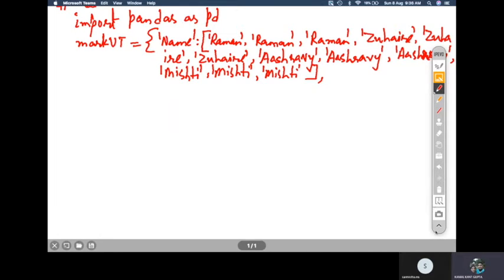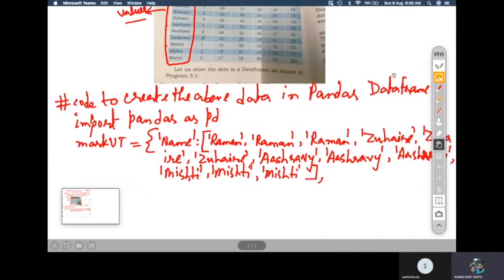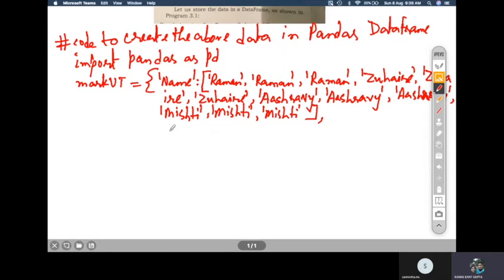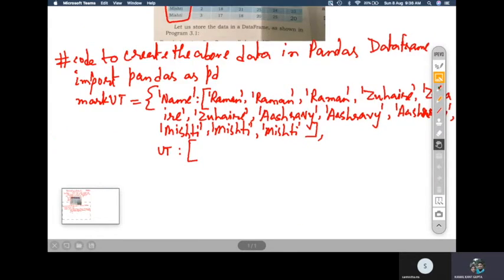Now let us create the second key value pair. The second column is the name of the UTs, the unit tests. So the key will be UTs, and the values will be, as you can see, UT1, UT2, UT3, repeated for each student.